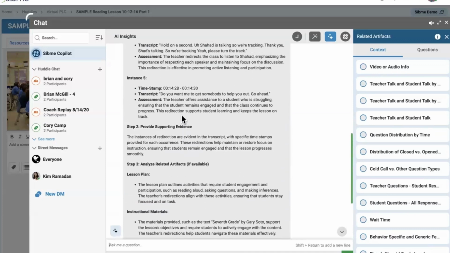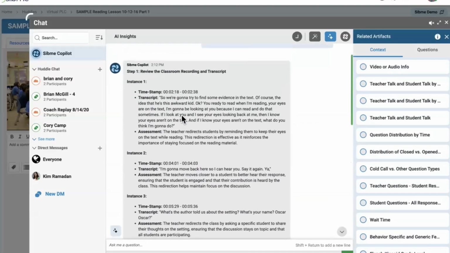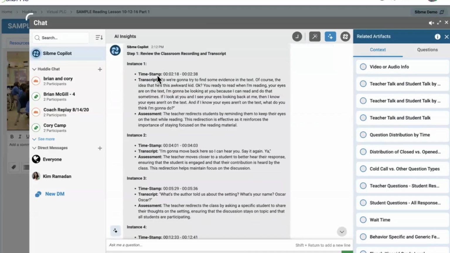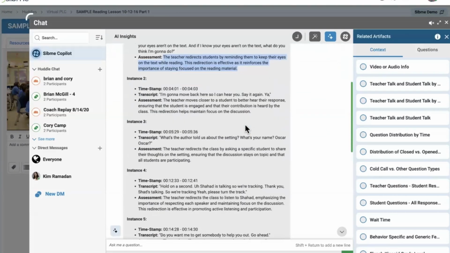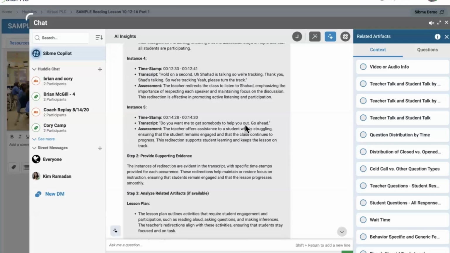So you can see here, it's given not only a summary of that review, but even specific timestamps and pulled that transcript out for us. It's given some assessment of those key moments, and then I can continue the conversation. Anytime you're engaging with the Copilot in this chat space, you can have an open-ended conversation with Copilot. You don't have to use our pre-generated prompts. You can just create your own here. Or what we want you to do truly is to then continue the conversation.